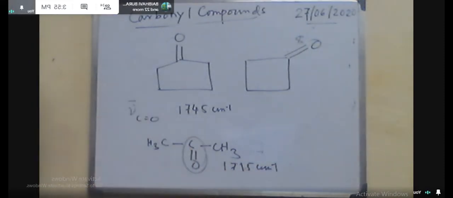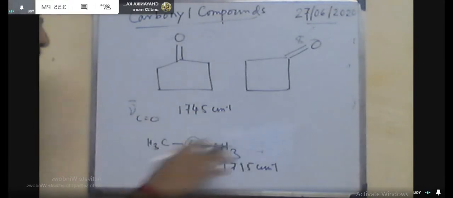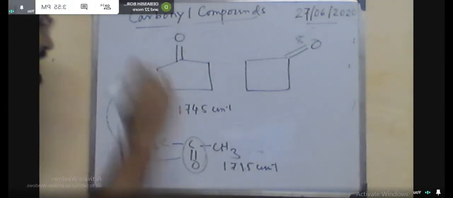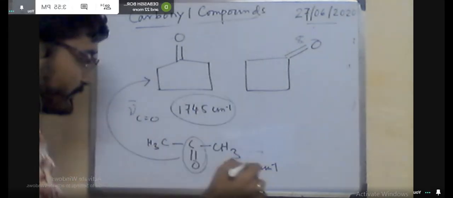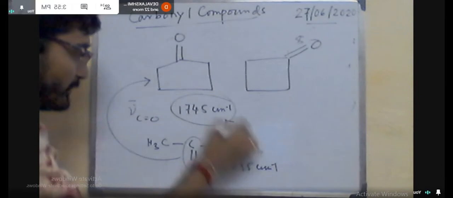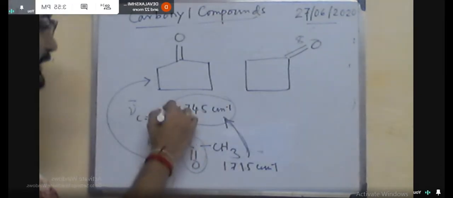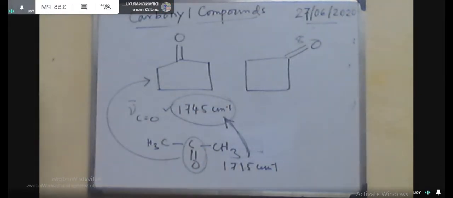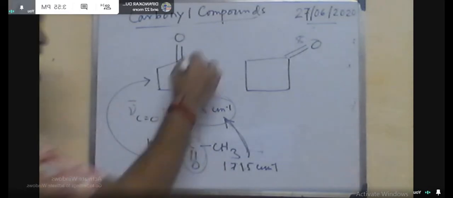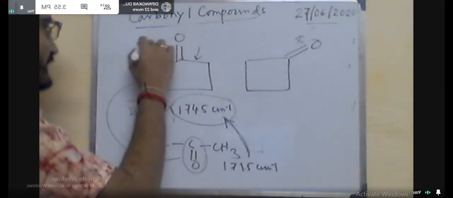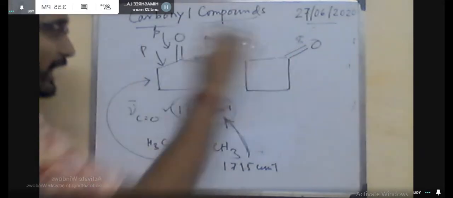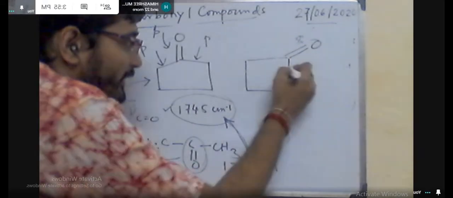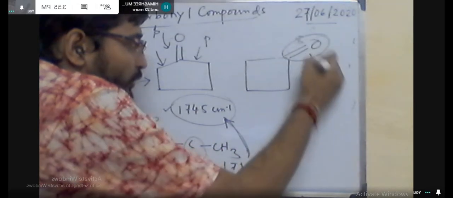Okay. So, in this case the value will be increased at 1780 centimeter inverse. So, by different system and different parameters, this stretching frequency of the carbonyl compounds will be varied. Now, next thing is the hydrogen bonding, and the reason is known to you, that is already in alcohol system.